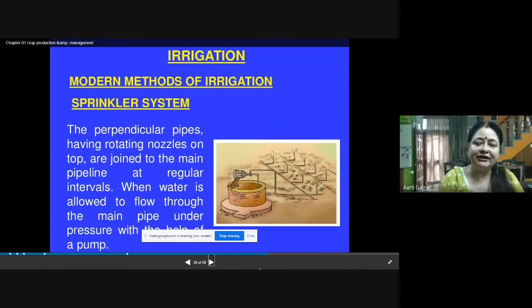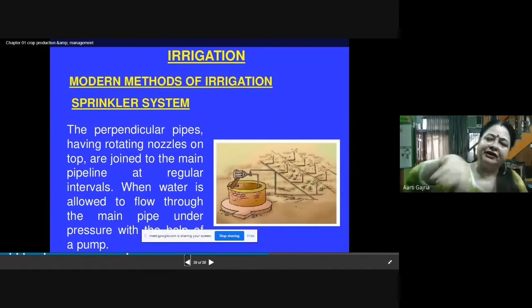So when water is allowed to flow through the main pipe under pressure with the help of a pump, water comes out through the nozzles, and it irrigates all the plants which are near those nozzles.